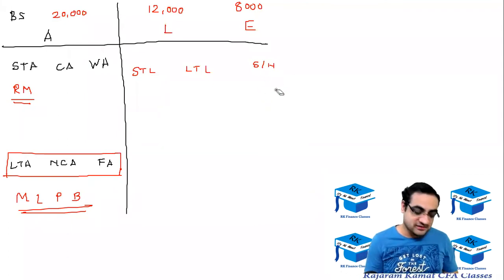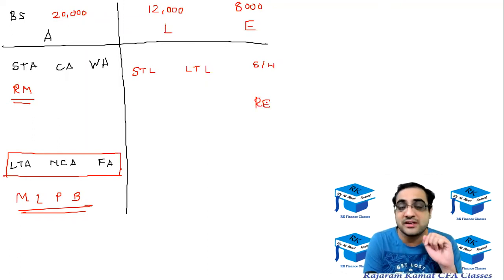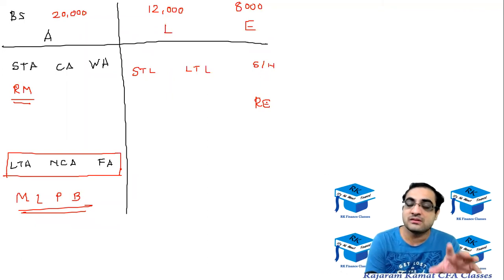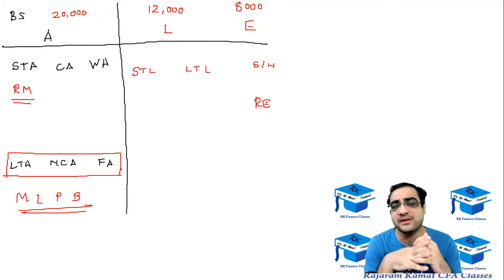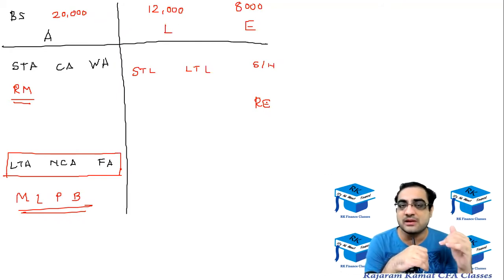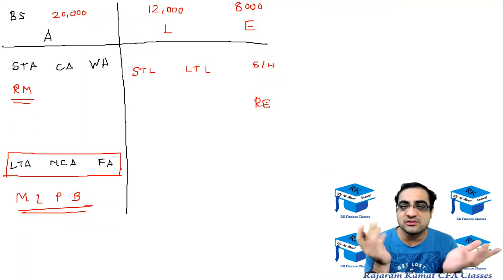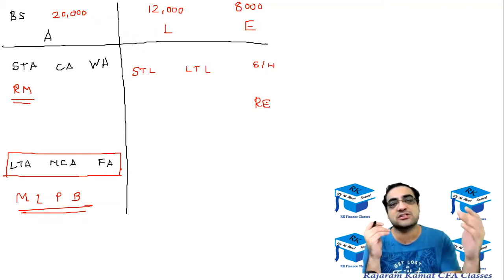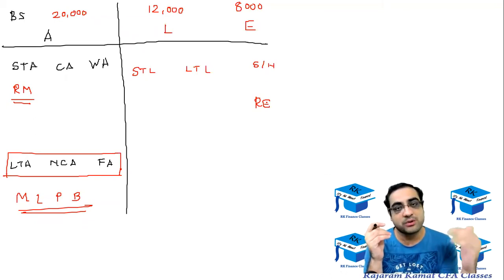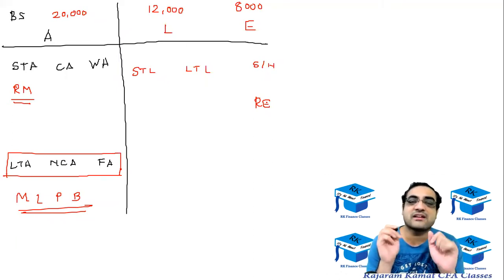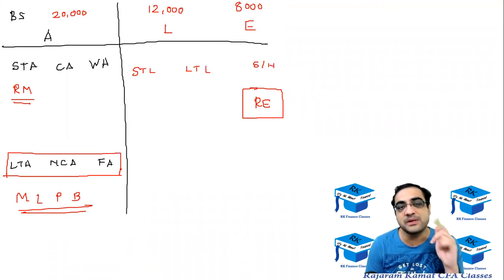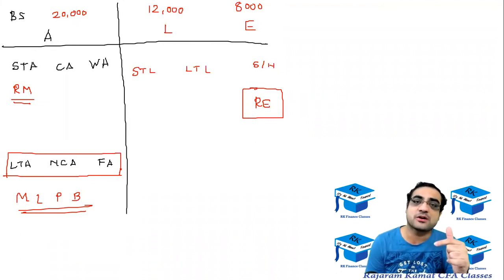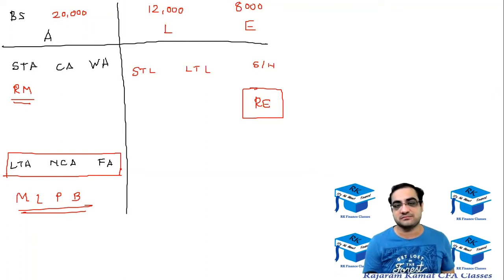Retained earning is nothing but the profit of all the past years which the company has not paid out as dividend, and the company has retained that profit in the company. With that retained profit, the company can buy new machines and new raw materials, and with those, production could be increased, sales could be increased, profit could be increased. So that's the reason for retained earning, which is all the past profit which has not been paid out as dividend, all the past profit which has been retained in the company.